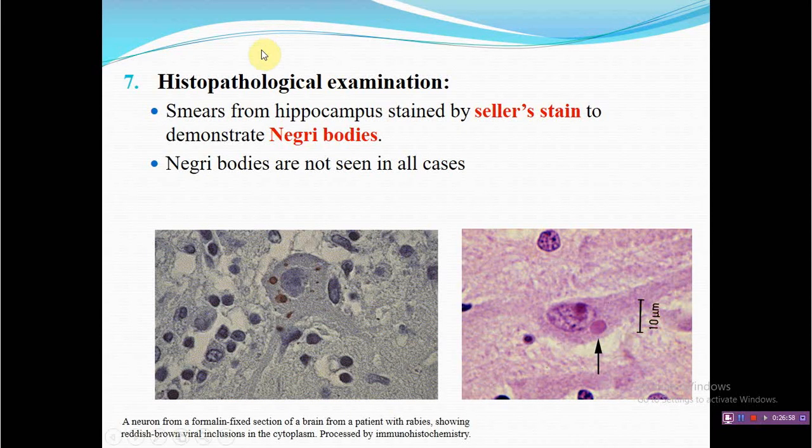The last is histopathological examination. Cellular stain is generally performed to demonstrate the Negri body. Cellular stain is sometimes asked in your exam, and you can find intracytoplasmic inclusion bodies, and these are the typical Negri bodies that are indicative of rabies disease in the sample. Now, presence of Negri bodies undoubtedly tells that rabies is positive, but absence of Negri bodies never tells that rabies is absent.